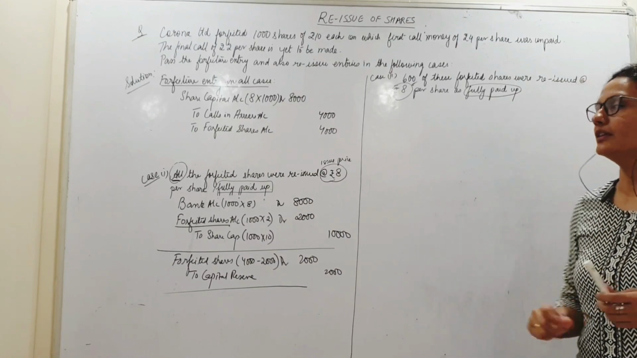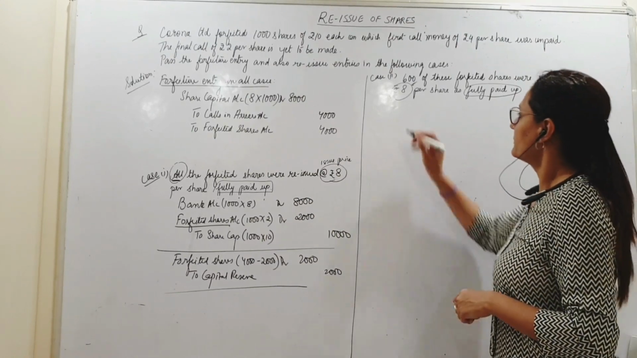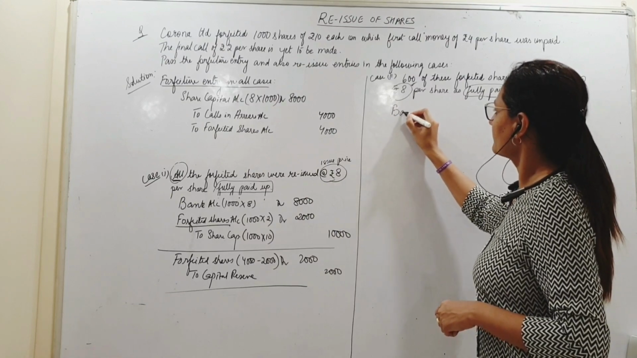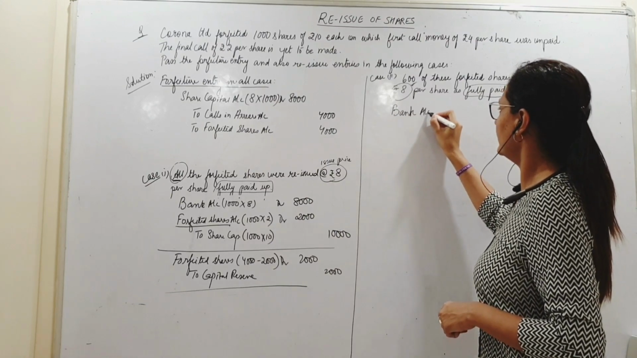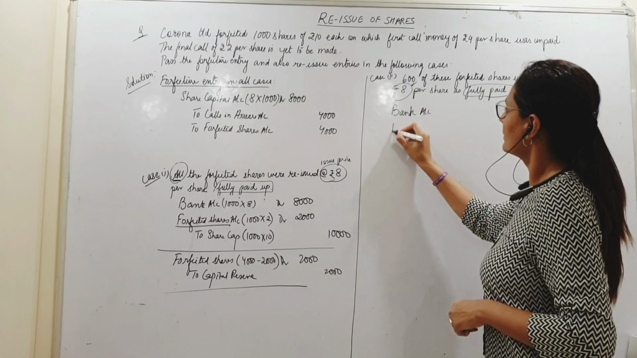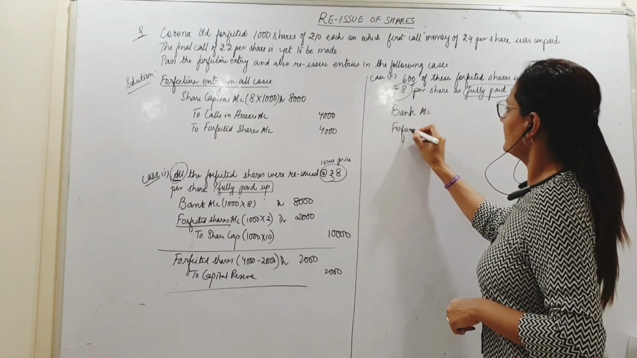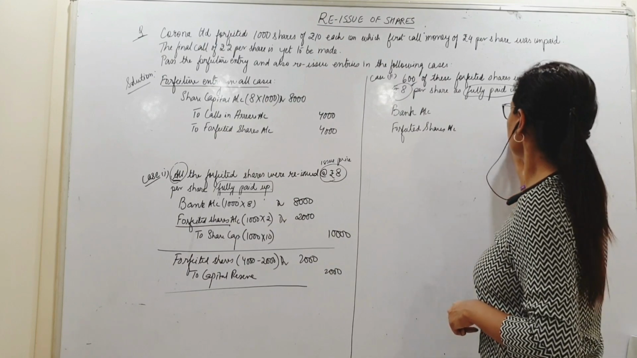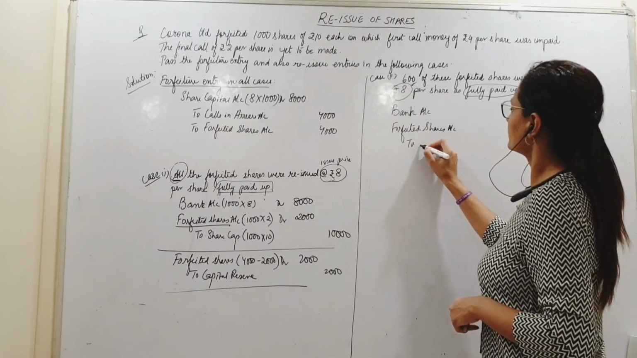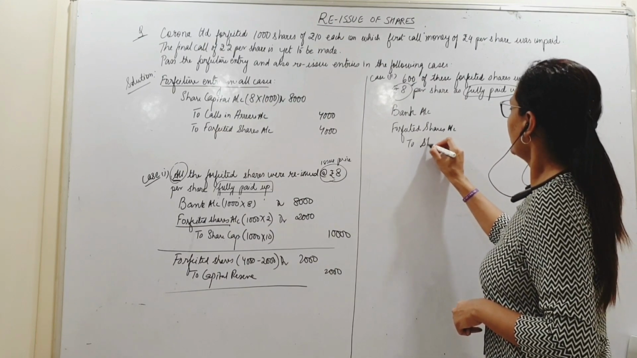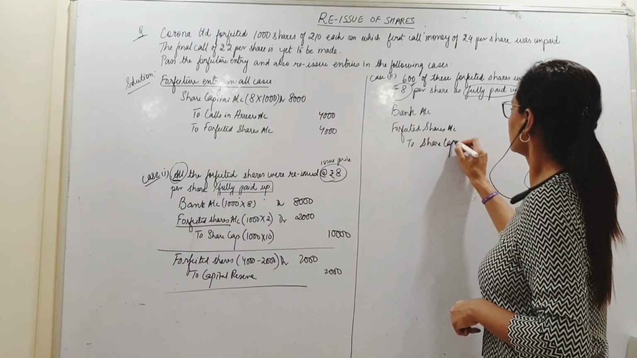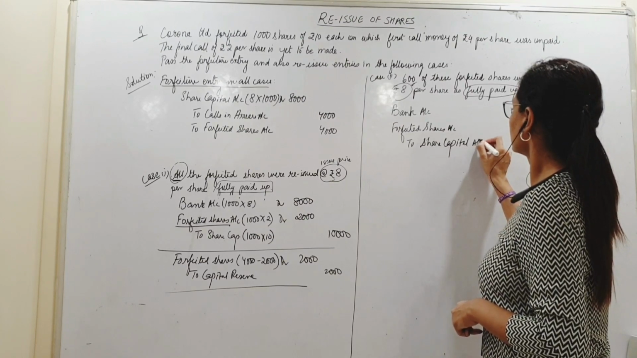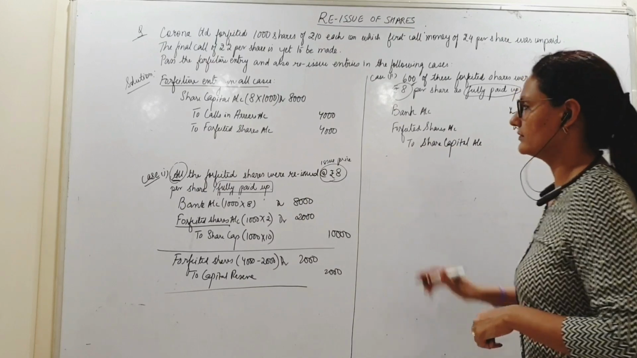Now, careful. You have to be very careful about it. Now, entry remains same. Bank account debit. Because I am issuing at a discount, forfeited shares account debit. Share capital. Here we issue entry. Okay?